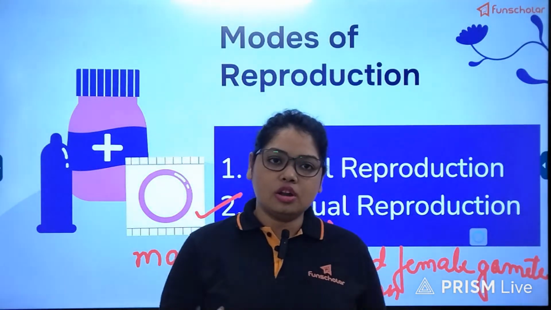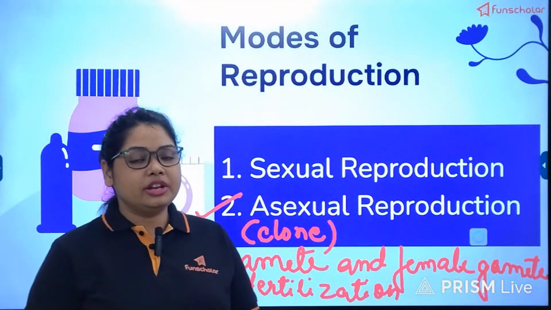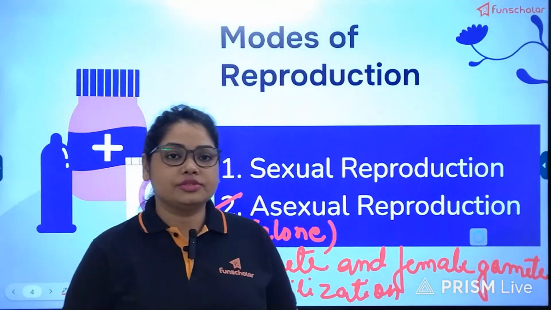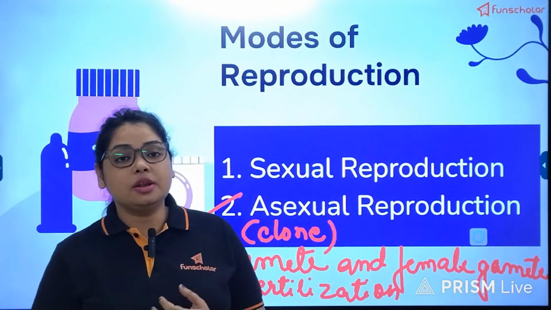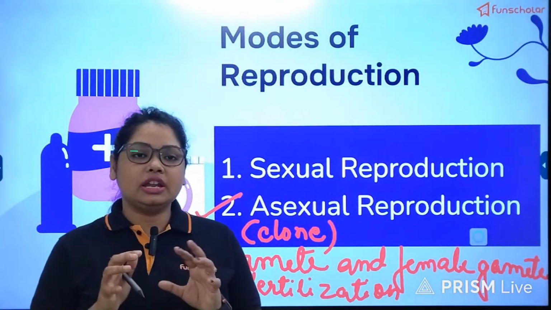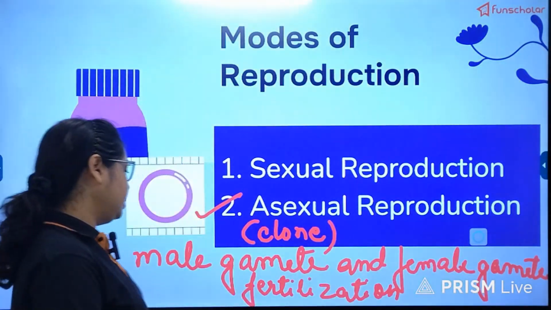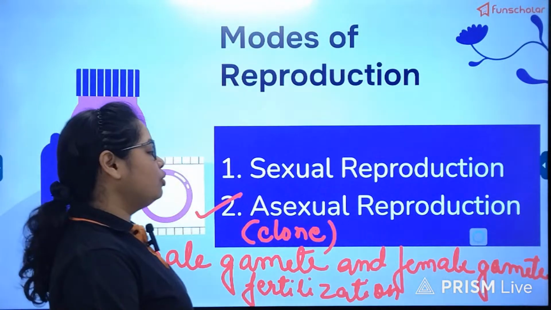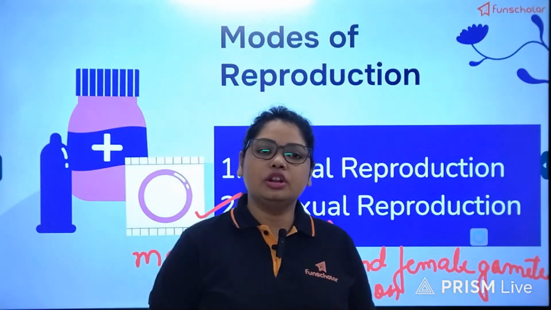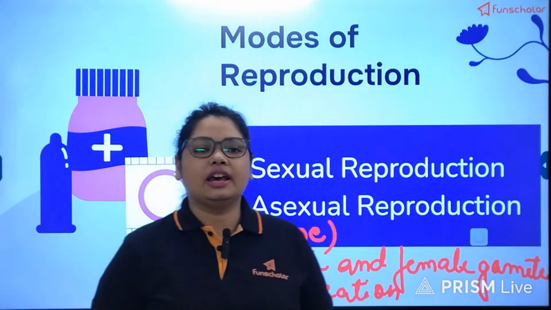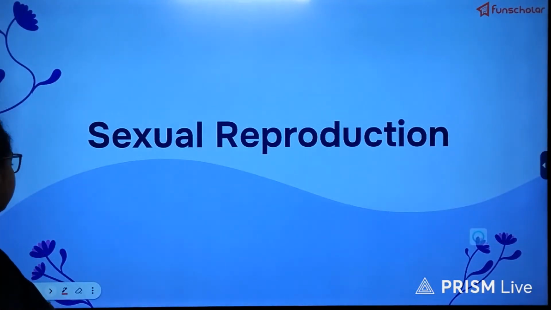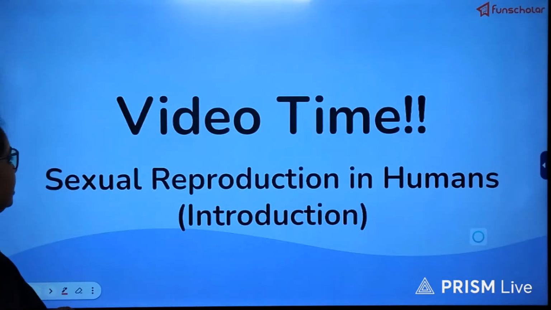Now, not all variations are actually beneficial. According to Charles Darwin, we know about the nature of survival of the fittest in nature. So it depends on which type of variation is supported by nature. But we get many types of variations in case of the sexual mode of reproduction, which we cannot see in case of the asexual mode of reproduction. We will know more about all these things, but first let us see what is sexual and asexual mode of reproduction in detail, one by one.